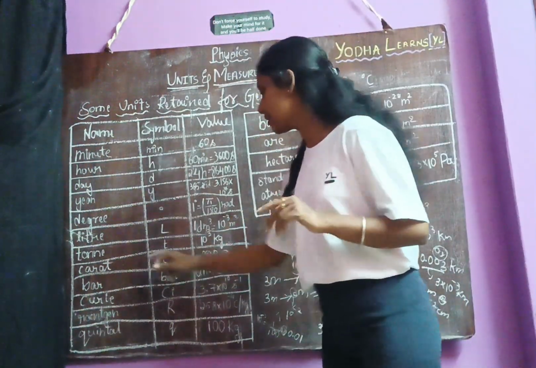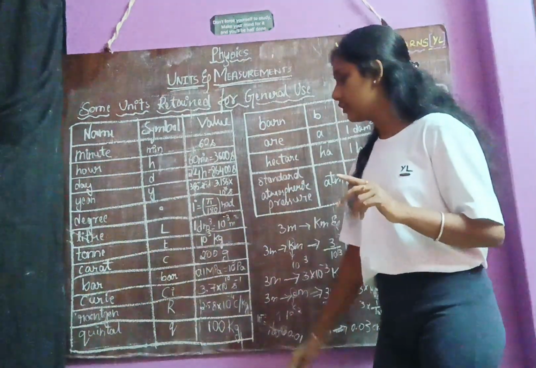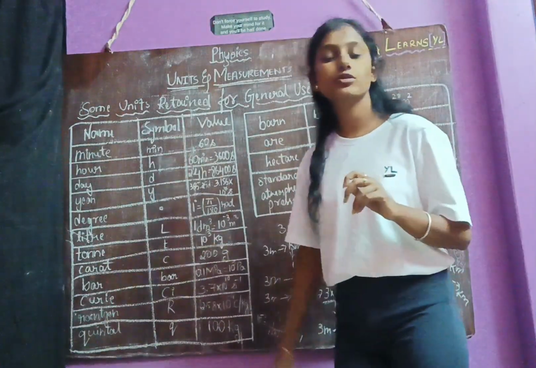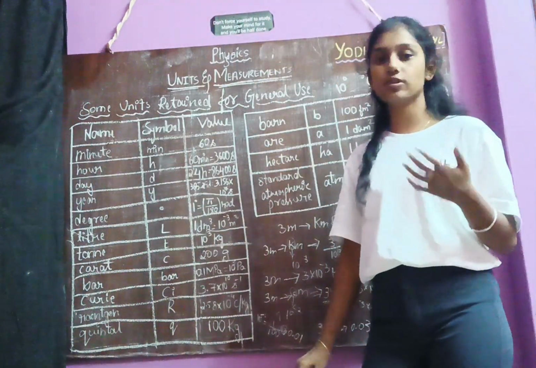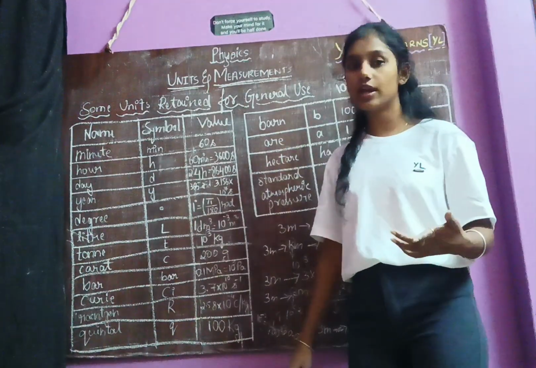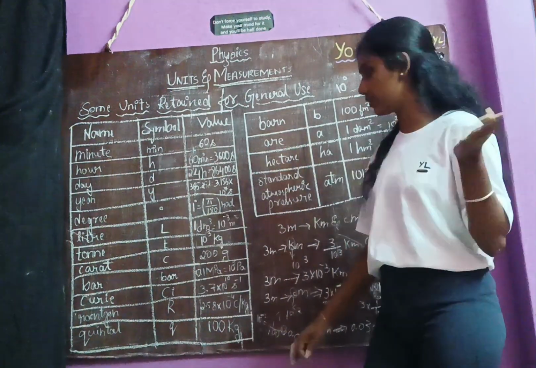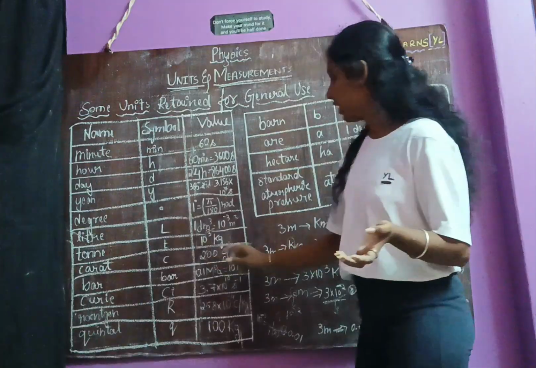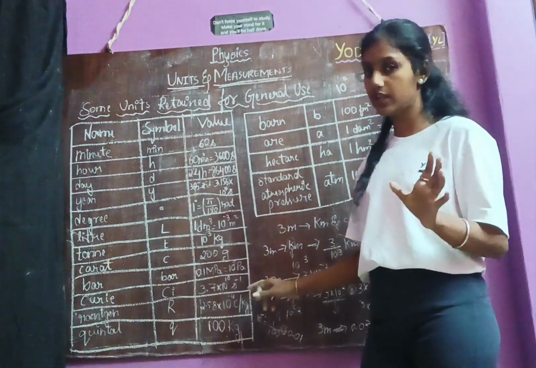Then carat. Carat is represented as C. You know the carat, I think. Gold is measured in terms of carat, that is 24 carat gold, 22 carat gold, 18 carat gold, like that. So this carat C has a value of 200 gram.